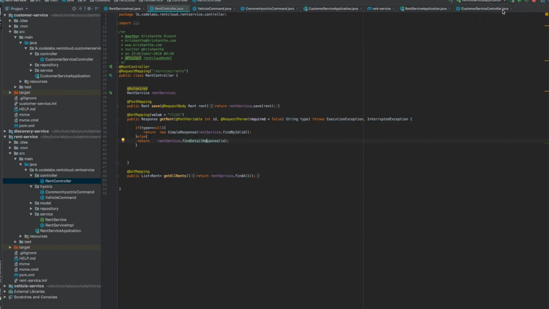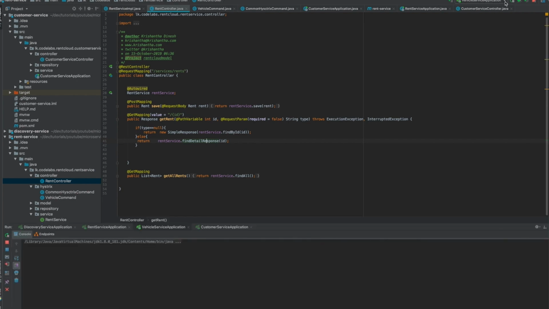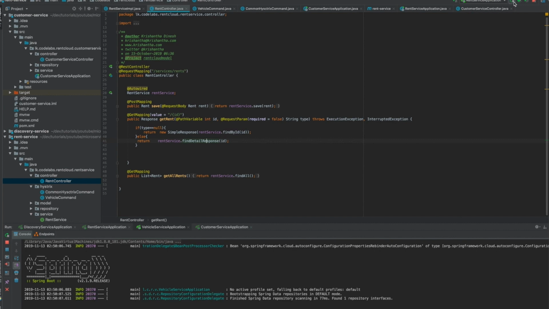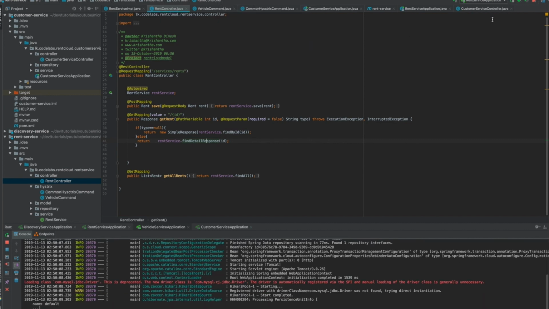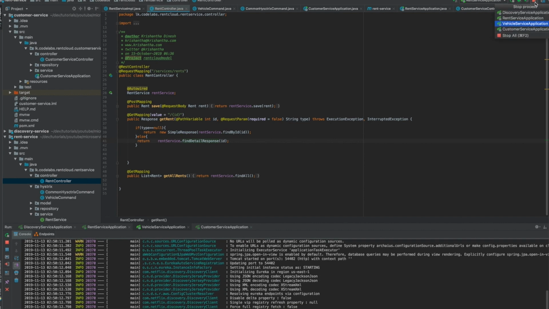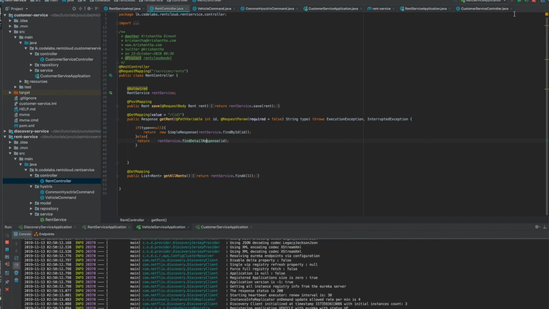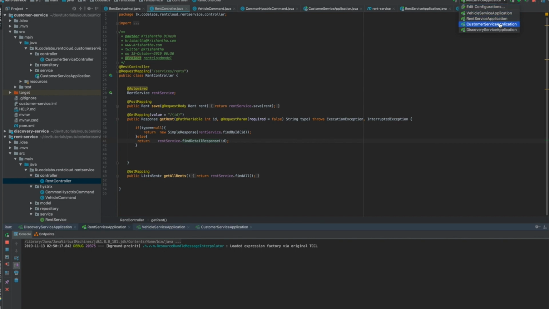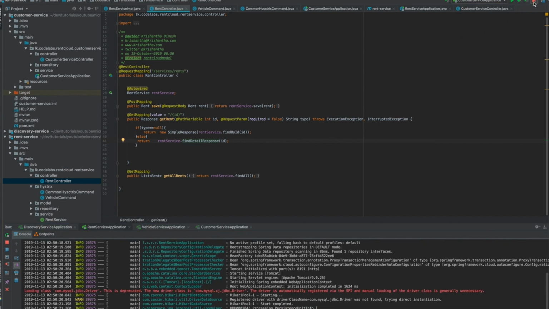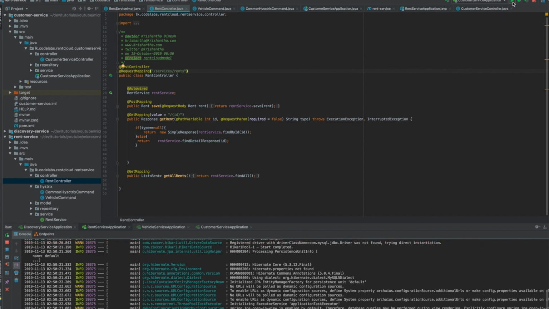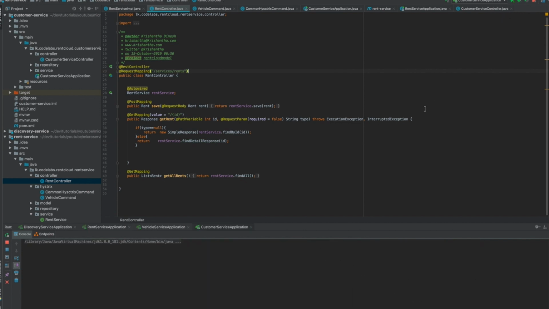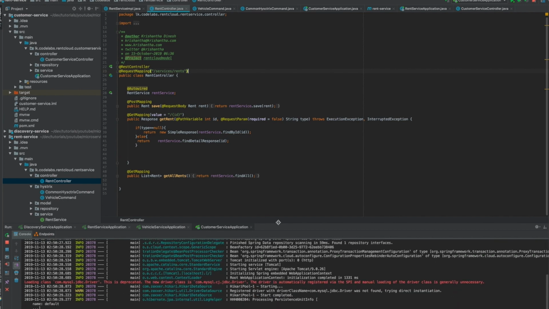Okay, right. So now I'm going to start my vehicle service again. I haven't done any changes for that, but it's okay. I restart that, and the rent service, and if the customer service is already running, I'm going to stop it, and I'm going to use the customer service as well. Okay, so why do I stop that? Because customer service is configured to use multiple instances. So now everything works fine.